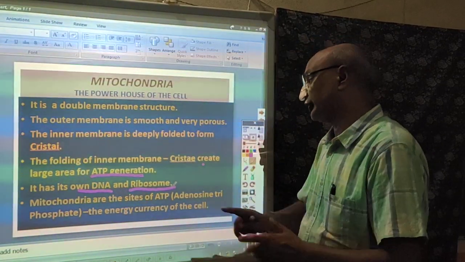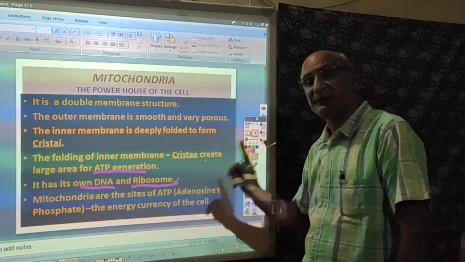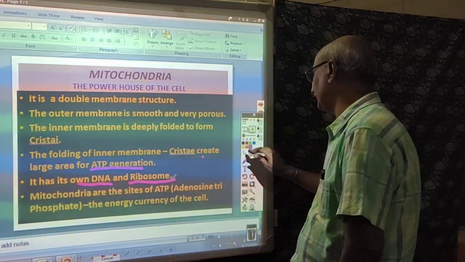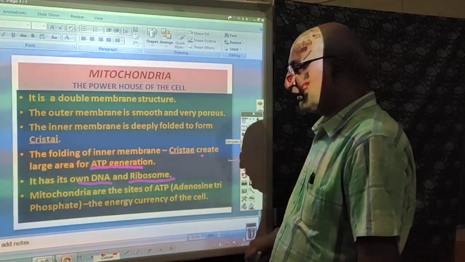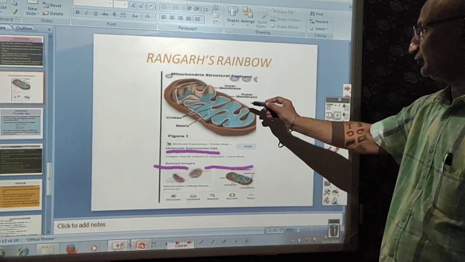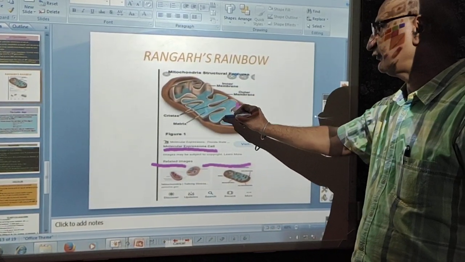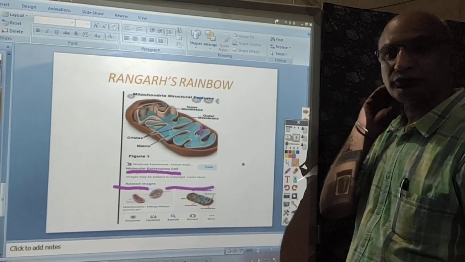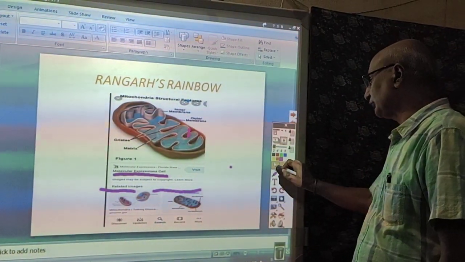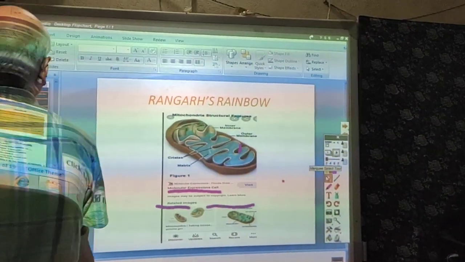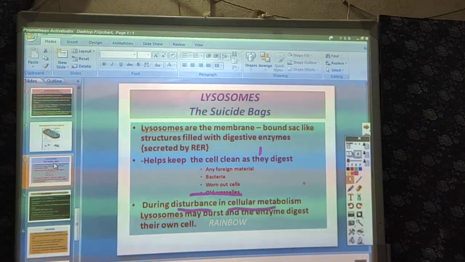Mitochondria, as I mentioned, are the sites of ATP, adenosine triphosphate, the energy-rich currency of the cell. It is produced in the mitochondria. I mentioned it is the inner membrane of the mitochondria, and these enfoldings are known as cristae. Dear students, mitochondria are known as the powerhouse of the cell. Are you getting what I am saying to you?